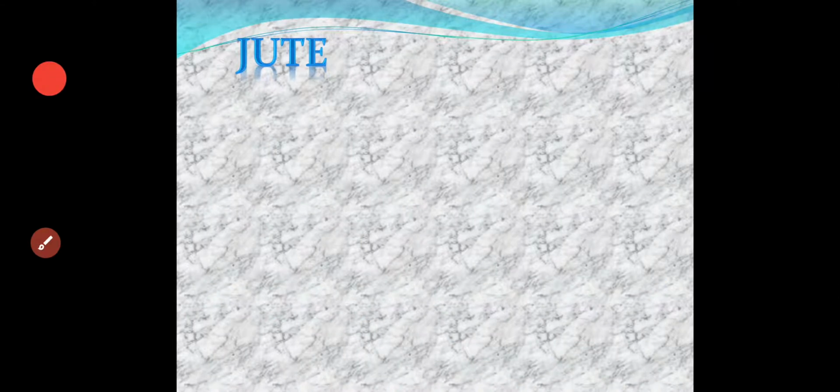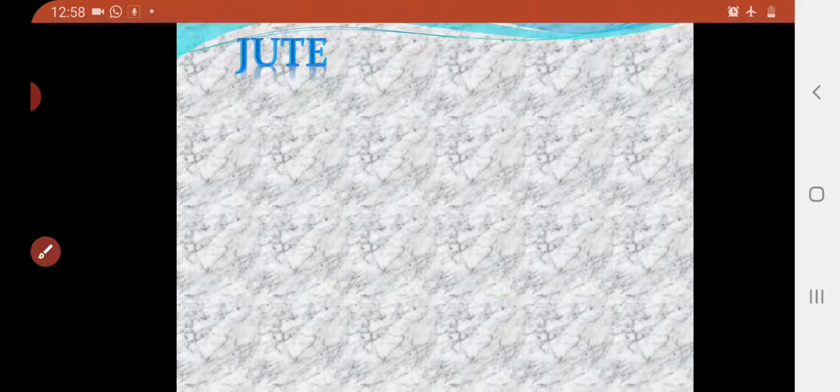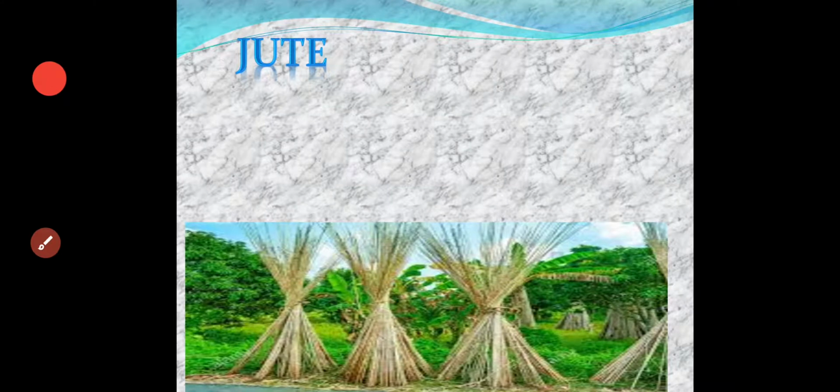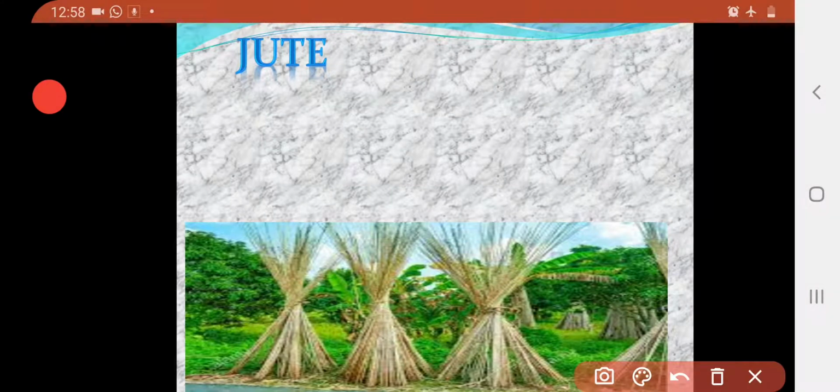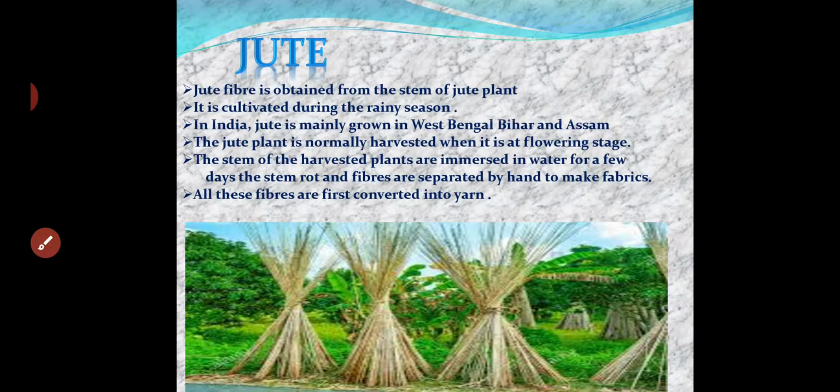Now next we are going to study about jute. Jute is also one of the natural fibers. Yes, we get it naturally from the plant. These are the jute plants. They look like bamboo sticks, right? Jute fiber is obtained from the stem of the jute plant.